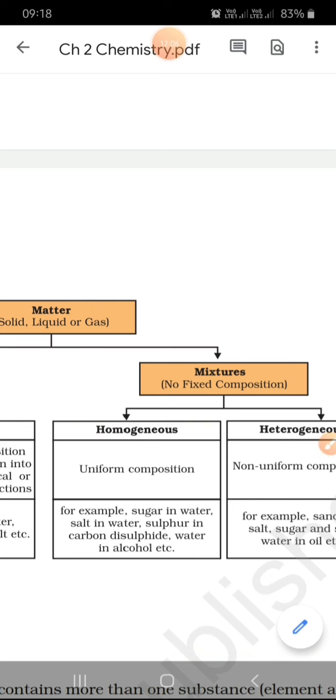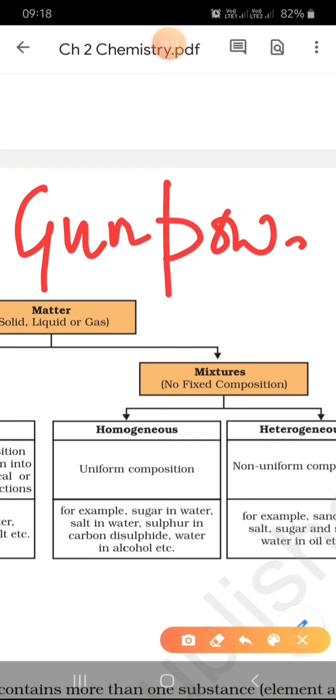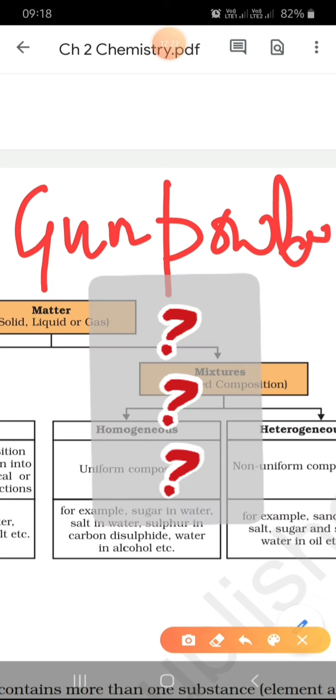Combined chemically with one another. Similarly, one more example is gunpowder. So you find out what the constituents of gunpowder are. We will discuss this in the discussion period, and I want to hear from you what the constituents of gunpowder are. So all solutions are actually mixtures.